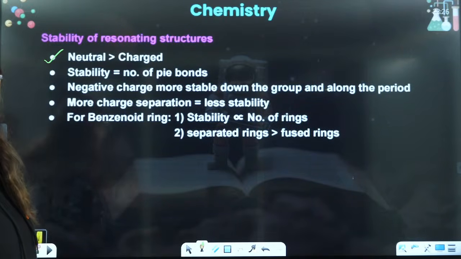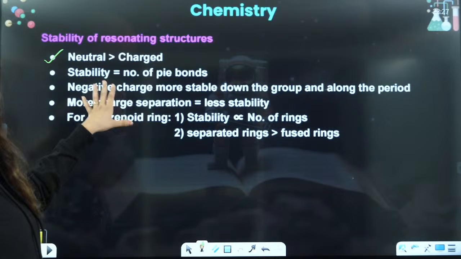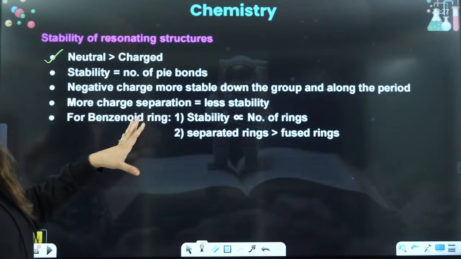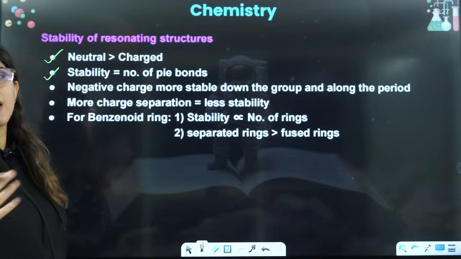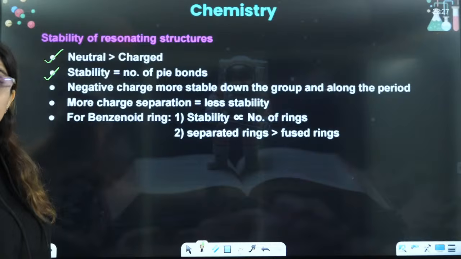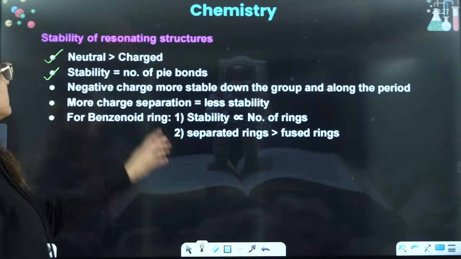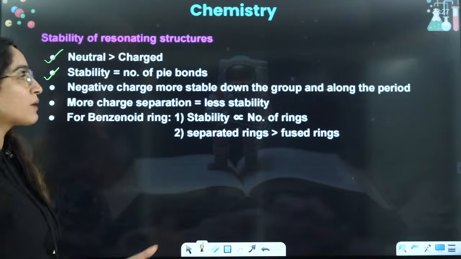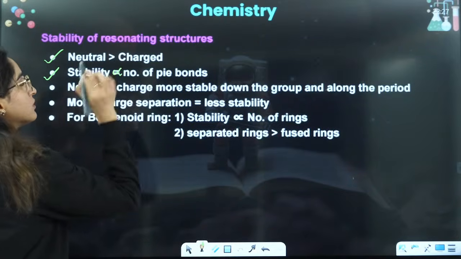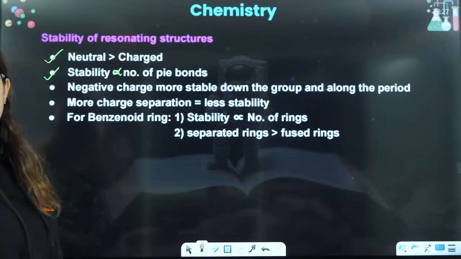For the same molecule, a neutral structure will be more stable as compared to a charged one. Then if all of them are charged or all of them are neutral, stability will depend upon the number of pi bonds. The more the number of pi bonds, the more the stability. That is directly proportional.